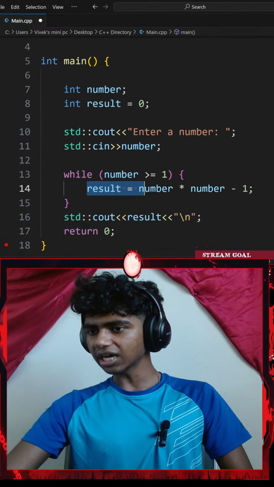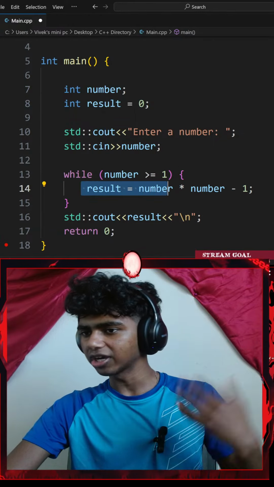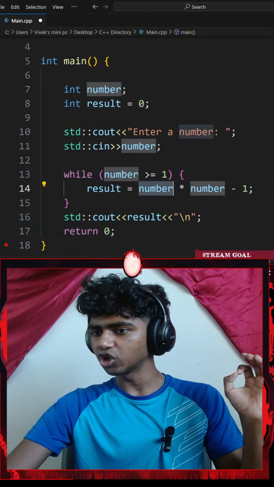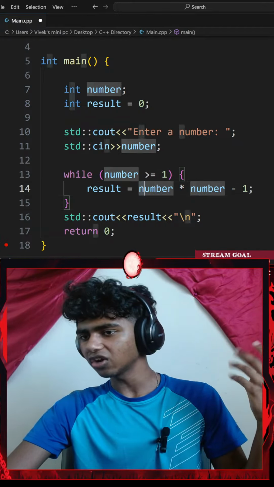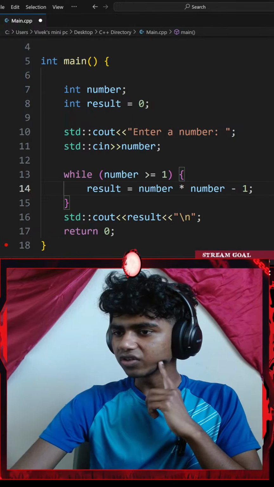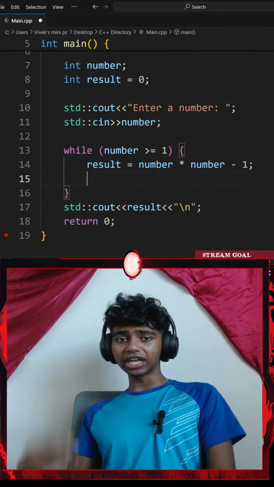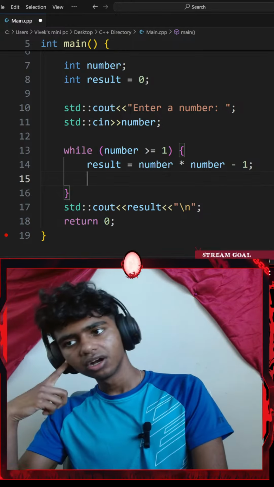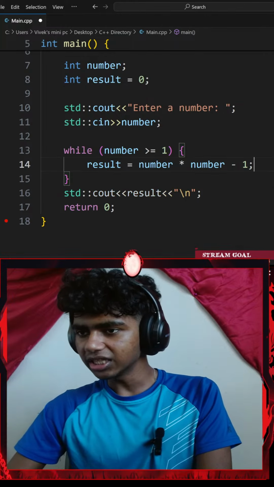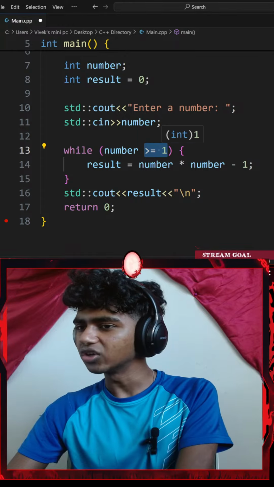Okay, isn't this how we find, I mean, isn't this how we get Fibonacci numbers? Result equals my current number multiplied by my number minus 1. So if my number is 5, it's going to be 5 multiplied by 5. Then in the next iteration, 5 multiplied by 4. Infinite recursion, it could go with. Okay, I do remember I need to add a base case for recursion. Okay, while number... so I think this considers a base case, while my number is greater than or equal to 1.